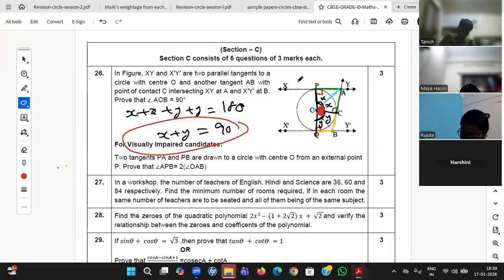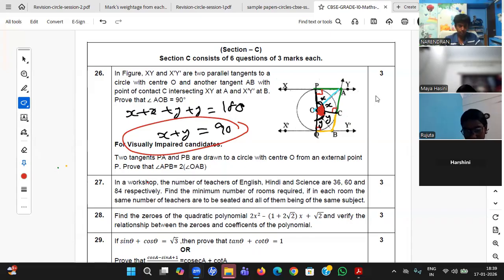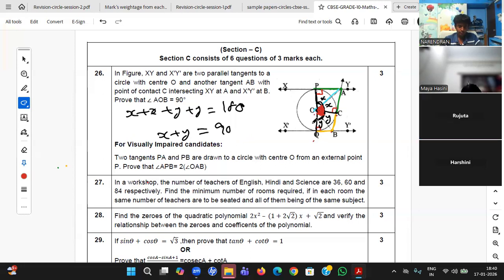Yes, Narendran, what's the doubt? If it comes for 2 marks, do we need to prove both the triangles or only one? No, only one. If it is 3 marks also, it is only one triangle. Similarly, we can say triangles OBC and OQB are congruent, so angle COB equals angle QOB equals Y. That much only you need to write, even for 3 marks. For 5 marks it will not come, but if it does, to make it lengthy you do it. If you find the time is not sufficient, you write the same statement for that. Understood, Narendran? Yes, sir.